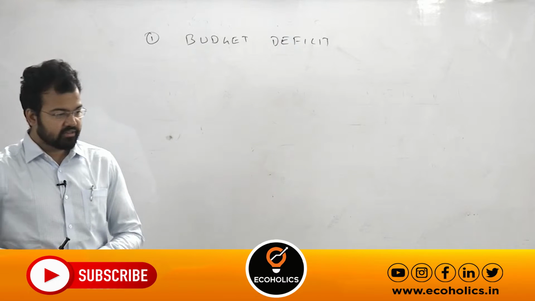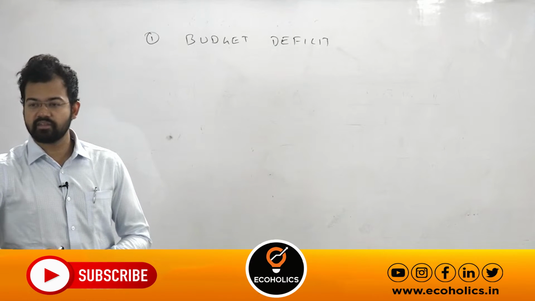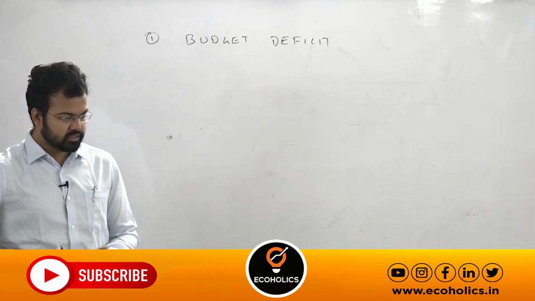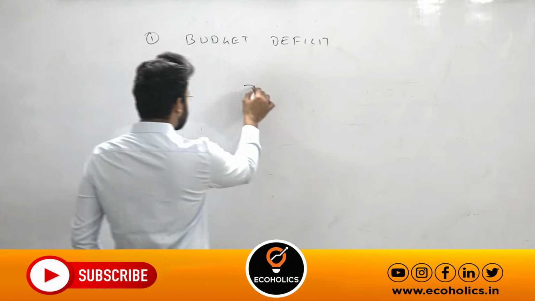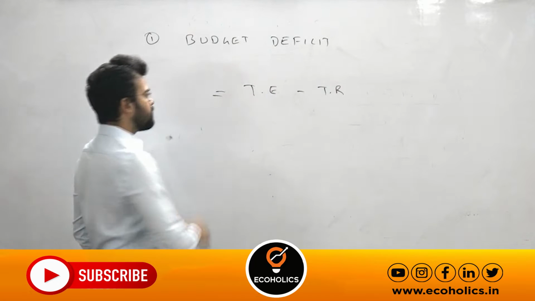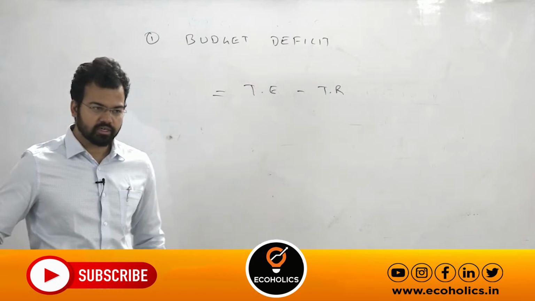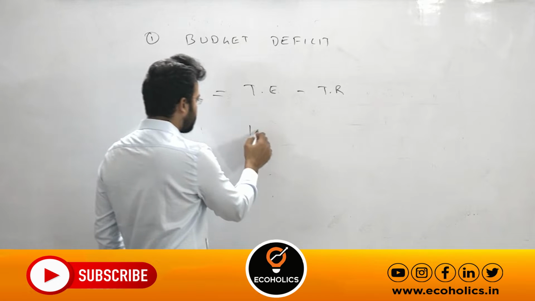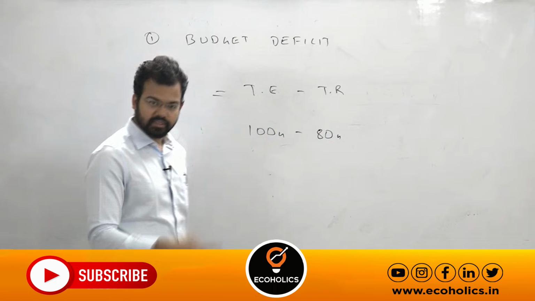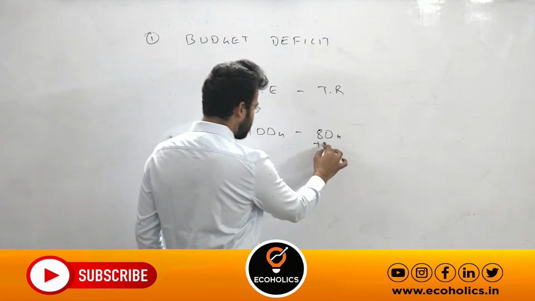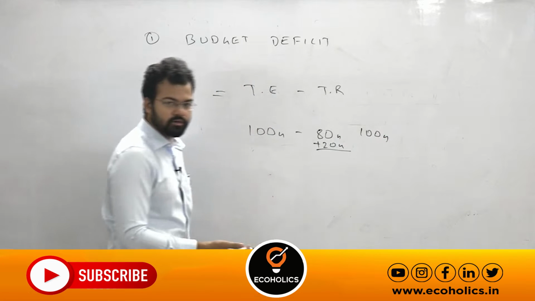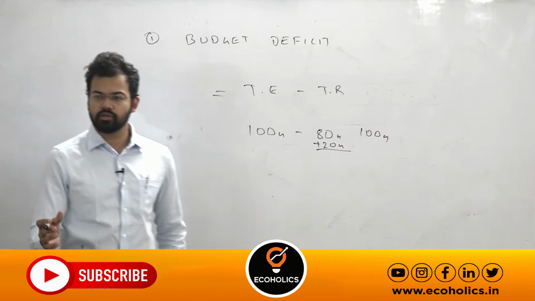After 1997, India never experienced any kind of budget deficit. Budget is always balanced. Budget deficit means total expenditure minus total receipts. Suppose you have an expenditure of 100 crore and receipts of 80 crore. Then there is a deficit, but you will fulfill it with borrowing. So it will come out as 100 crore minus 100 crore, which means your receipts equal your expenditure.